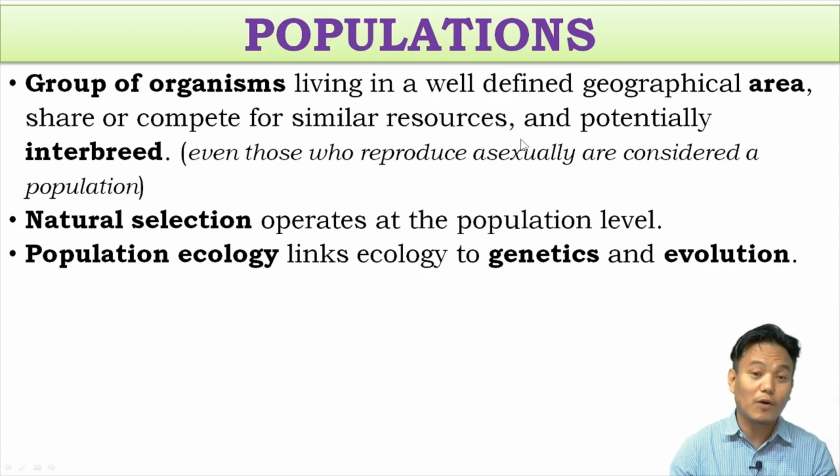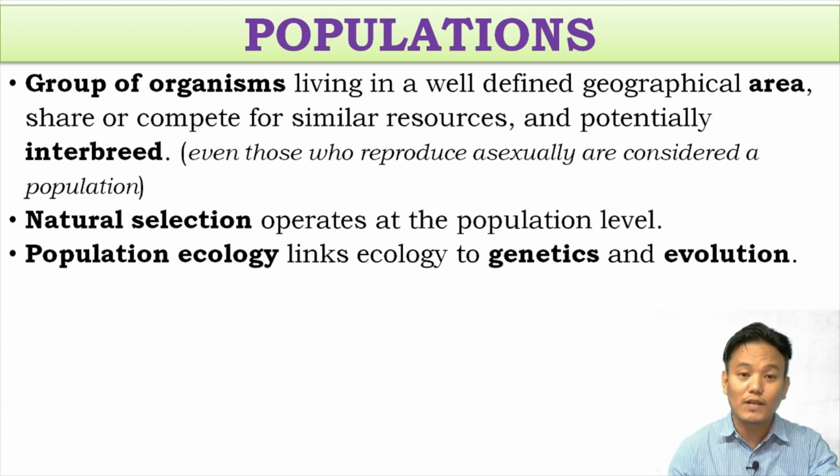You can think about a population of bacteria, amoeba, hydra, etc. They reproduce asexually, but since they belong to the same species, are located within the same geographical area and compete for the same resources, they can also be termed a population. So that is the definition of population.